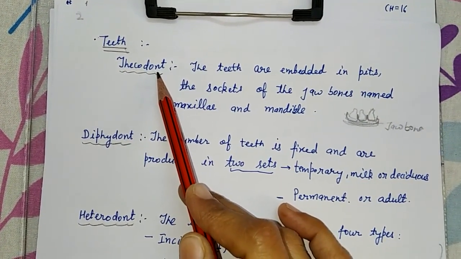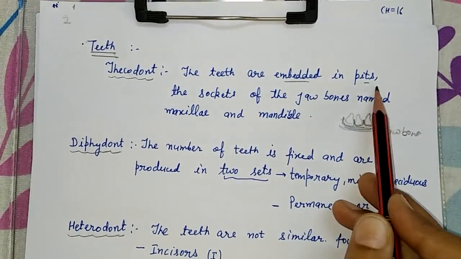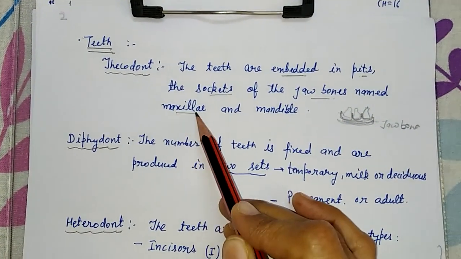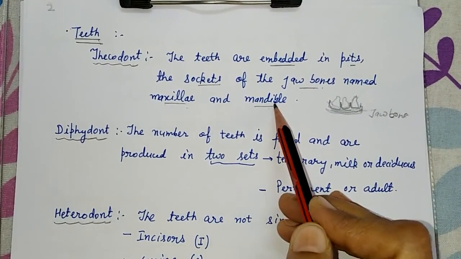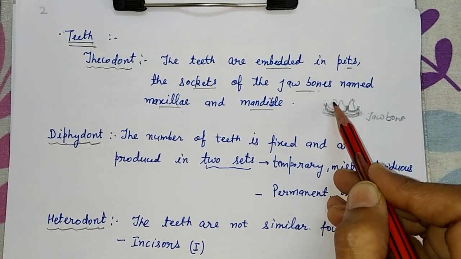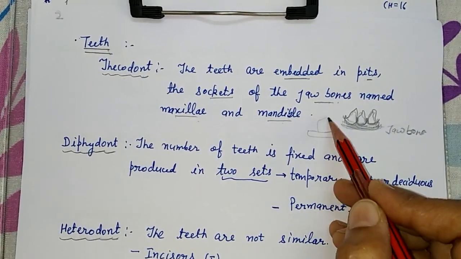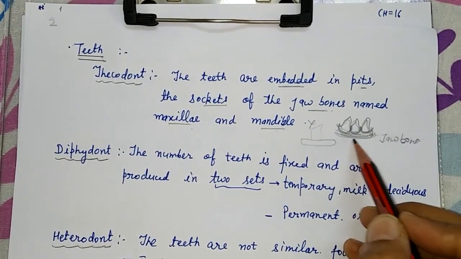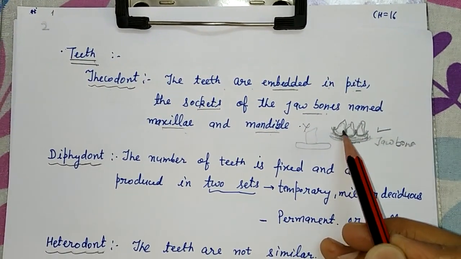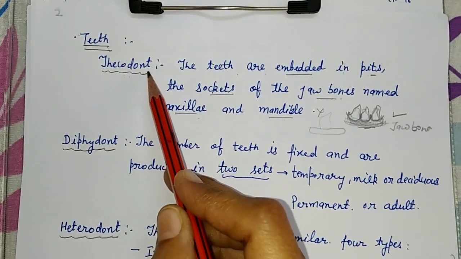First is thecodont. Thecodont means our teeth are embedded in the pits, which we call sockets of the jaw bones. Our jaw bones are called the maxillae and the mandible. Suppose this is the jaw bone. A cavity forms, a pit, and the teeth are fixed inside it. It is not that the teeth just lie on the bone. Thecodont means the teeth are embedded in the pits, like a small cavity in which they are fixed. That arrangement of teeth is called thecodont.